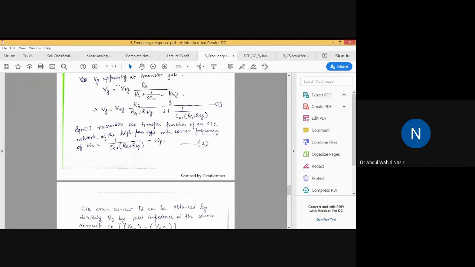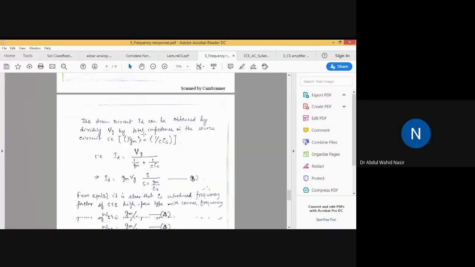So from here we can write the expression for VSIG. From equation 1 we can find the value for VSIG, and then we can substitute.